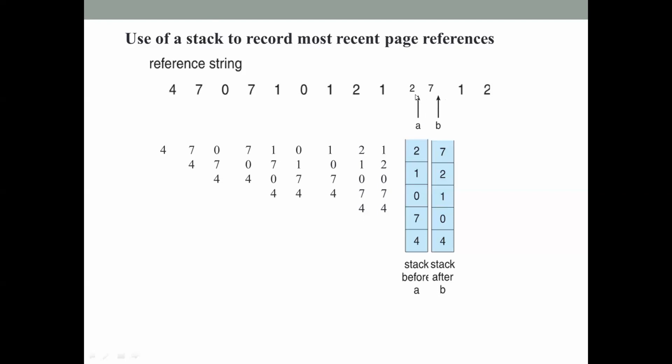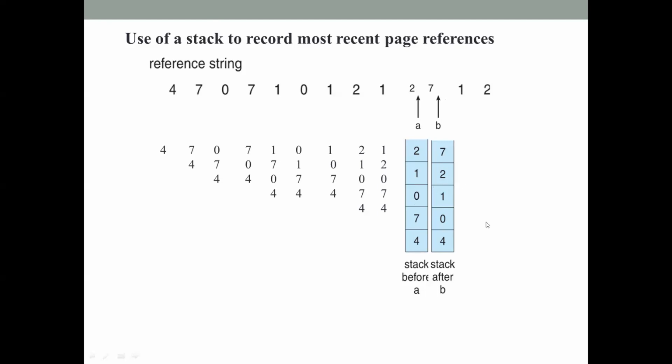Next page reference is 2. 2 is there, but 2 will be moved to the top of the stack because it's the most recent page reference. So 2 will be moved to the top, and 1, 0, 7 and 4 will occupy next. Next page reference is 7. 7 is somewhere in the middle of the stack. It will be removed from the middle of the stack and brought to the top, and 2, 1, 0 and 4 will be in the lower positions next to 7.